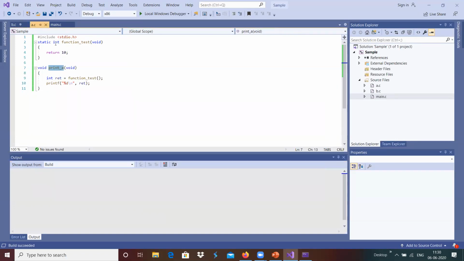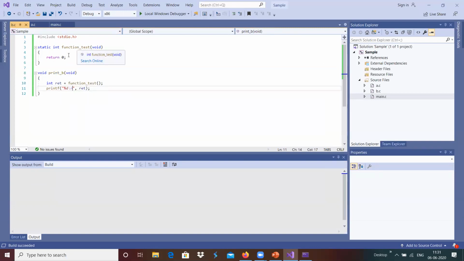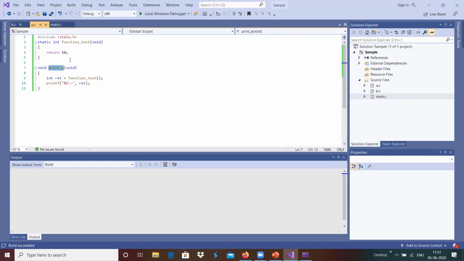Print a function is called, print b function is called, which internally calls function test, and print a prints 10 and print b returns 10. For example, for this function test, if we define it as a static function, the scope of that function will be within this file only.